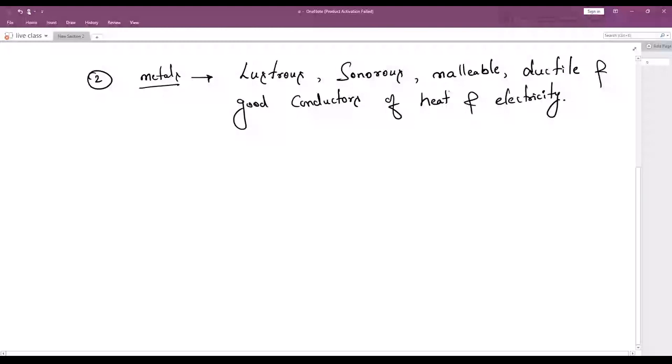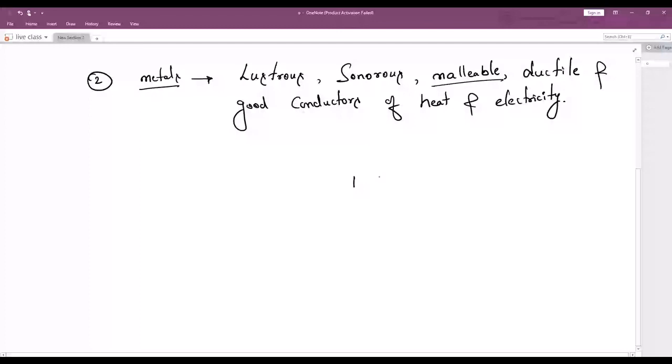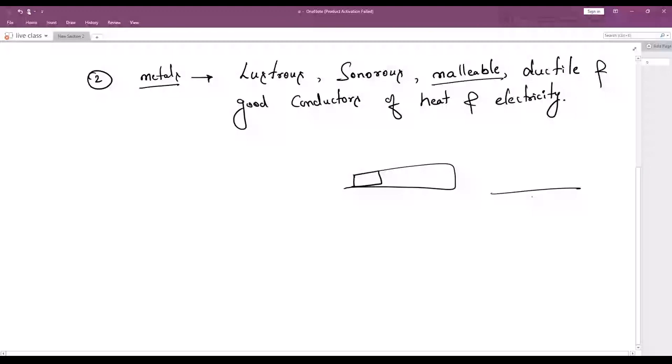Got it? So malleable is nothing but we can draw them into thin sheets. If this is a metal, we can draw it into a thin sheet. Ductile means into a thin wire. Understood? Got it? Yeah, very good.